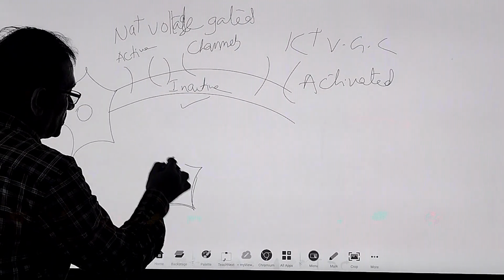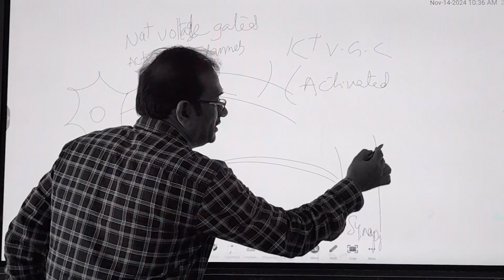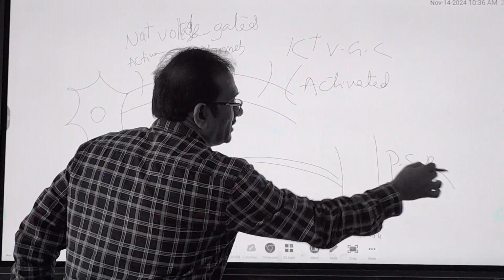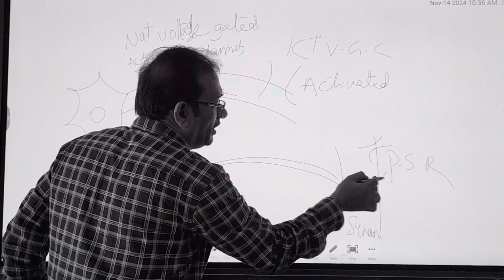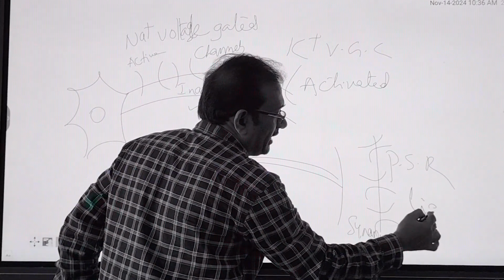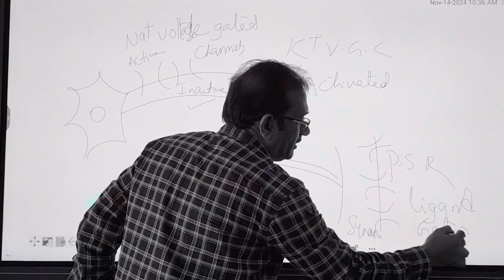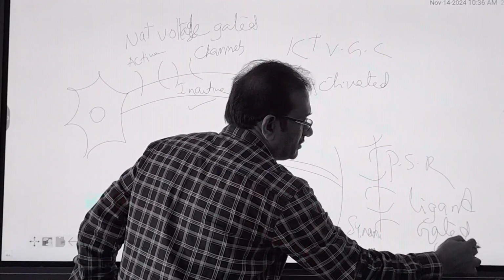Lastly, another type is also present, on the synapse, this is the postsynaptic region. Here also some gates are present, and these gates are called ligand gated channels.